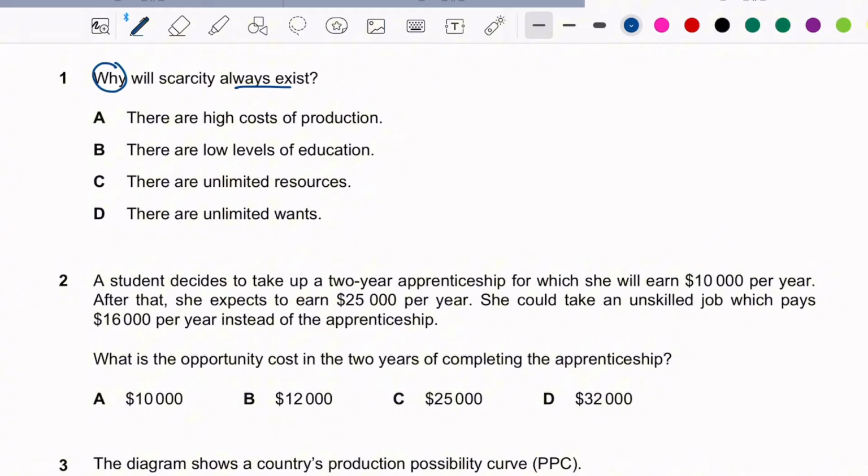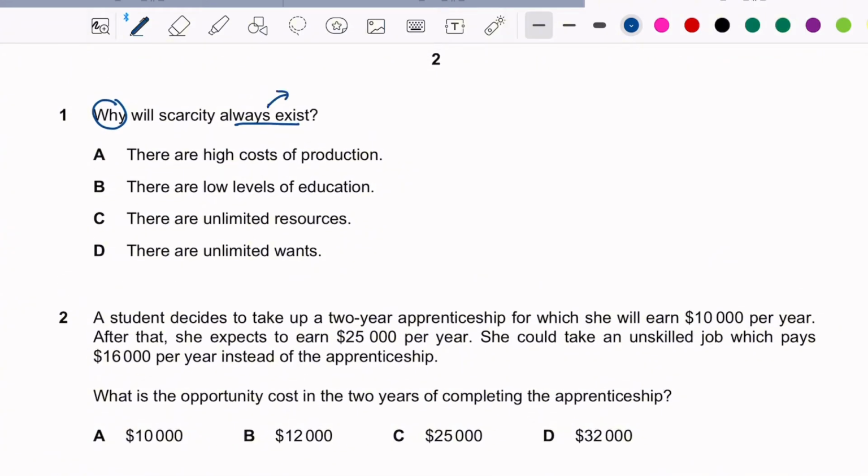First question, why will scarcity always exist? It is due to the unlimited wants and limited resources, which forms scarcity. So the answer is the unlimited ones.